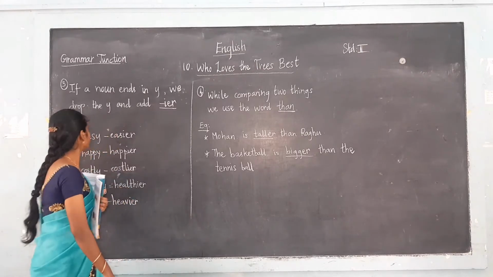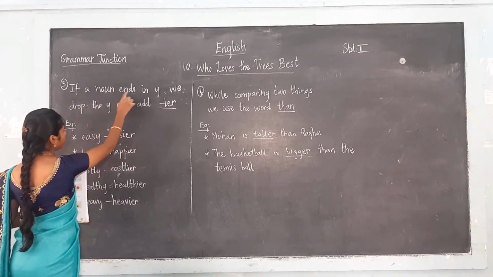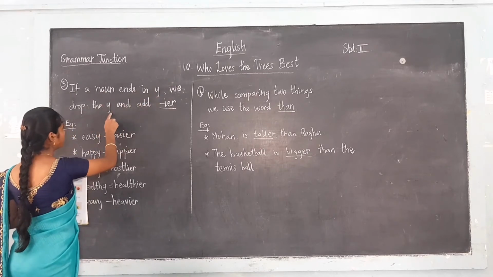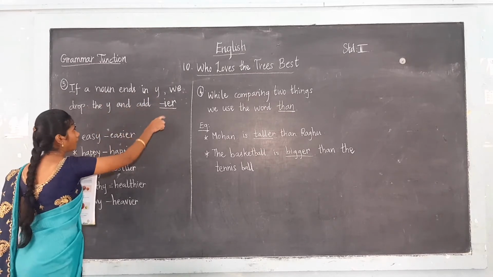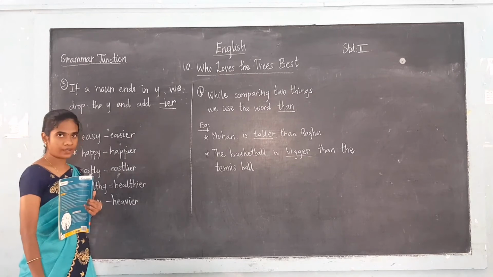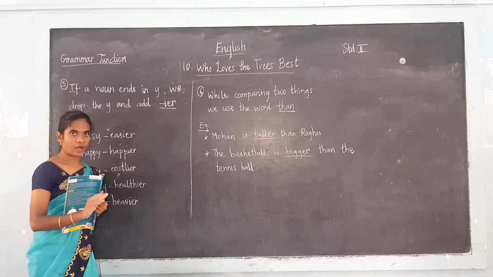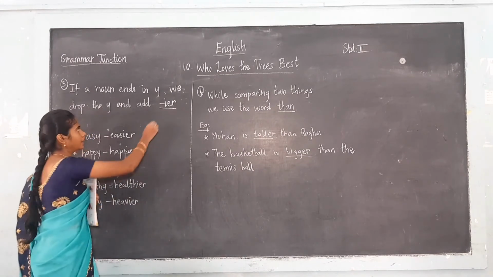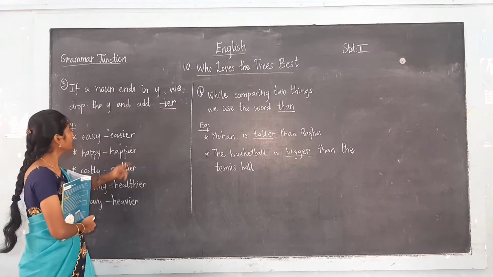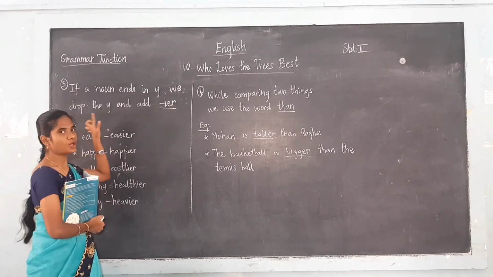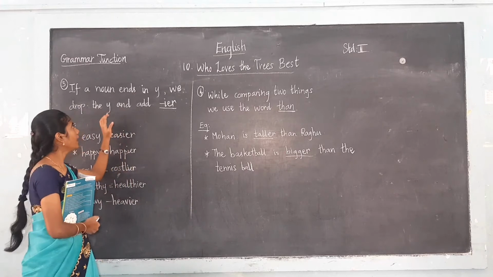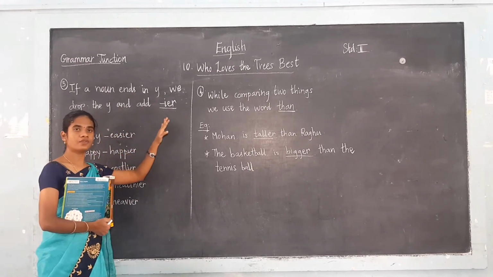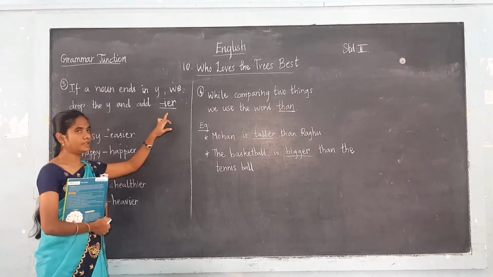The next rule, the third rule, is: if a noun ends in Y, we drop the Y and add ER. The noun that ends in Y means we should not write Y. Instead of Y, you have to write IER. So that is why they say we drop the Y. We drop the Y means we should not write the Y and add ER. Instead of Y, we have to add IER.